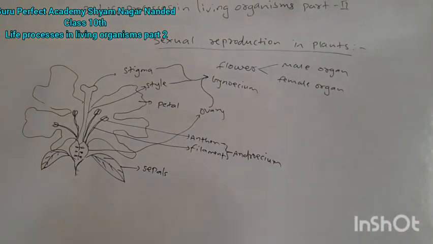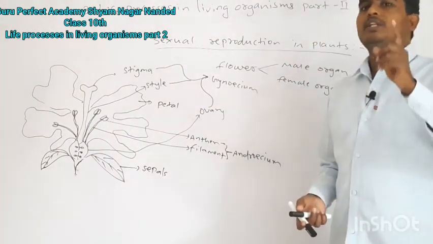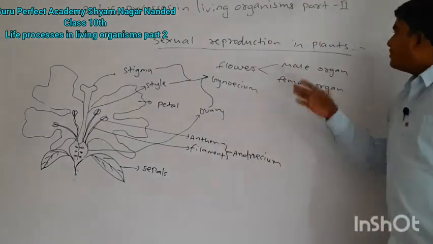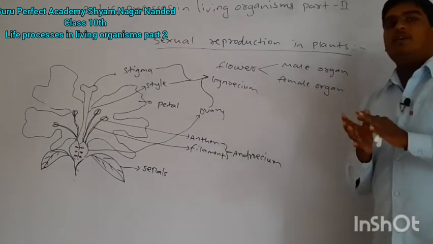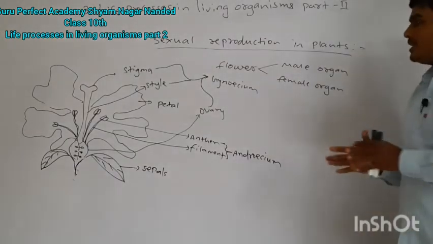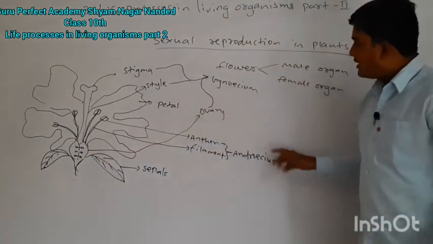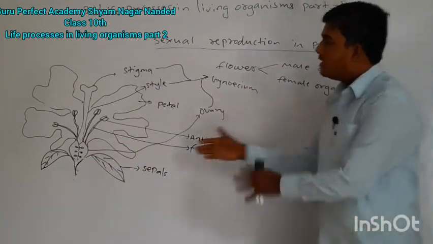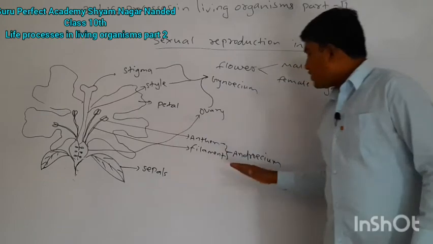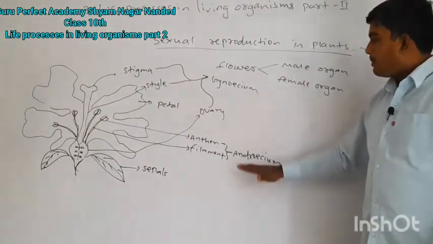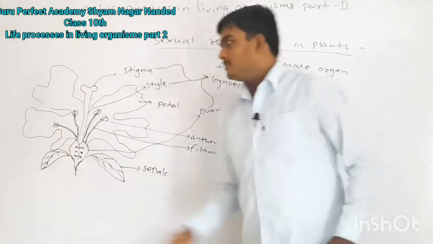So this is about the bisexual flower. We have two types of flower, unisexual and bisexual. Uni means a flower contains only one sex organ, that may be androecium or gynoecium. Such flowers are called unisexual flowers. But in this diagram I have shown both organs. Gynoecium is the female reproductive part and androecium is the male reproductive part, so it is a bisexual flower.